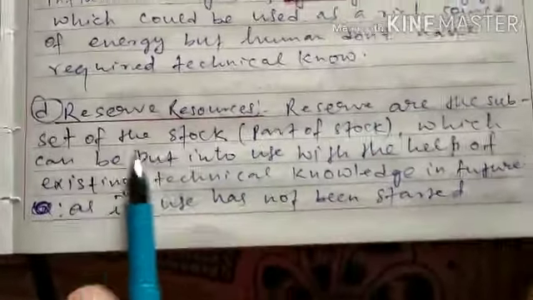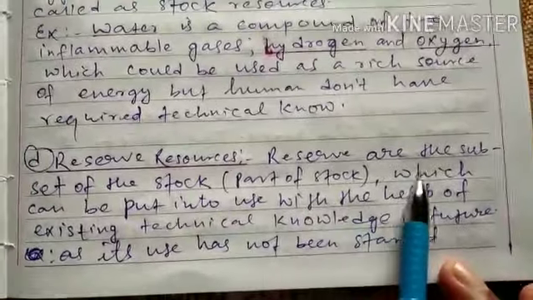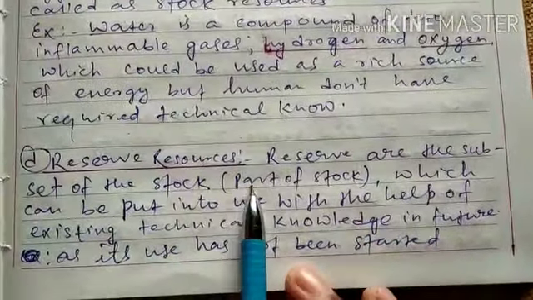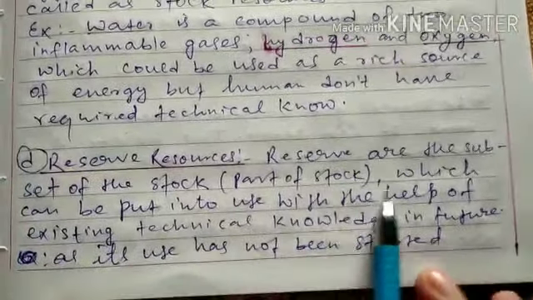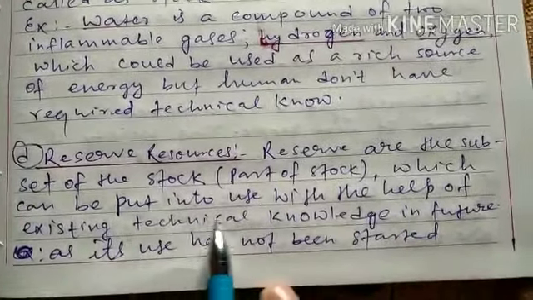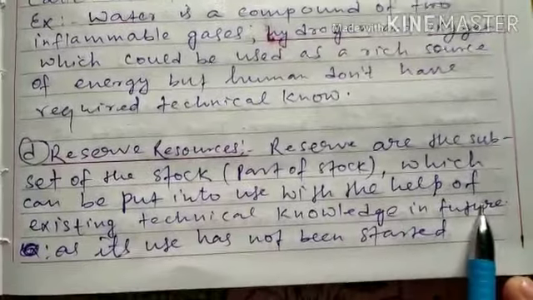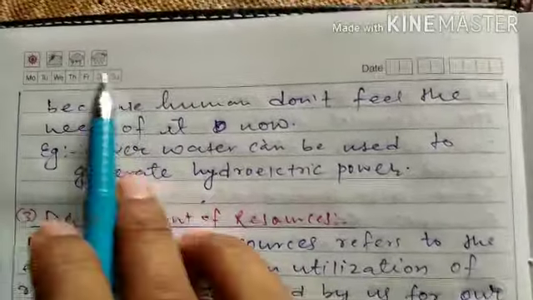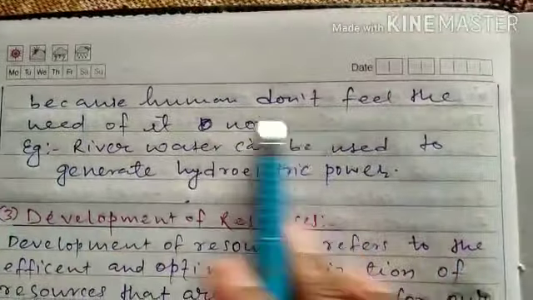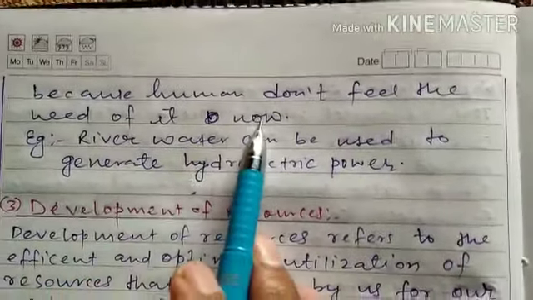Next is reserve resource. Reserves are a subset of stock, means part of stock, which can be put into use with the help of existing technical knowledge in future, as its use has not been started because humans don't feel the need of it now.